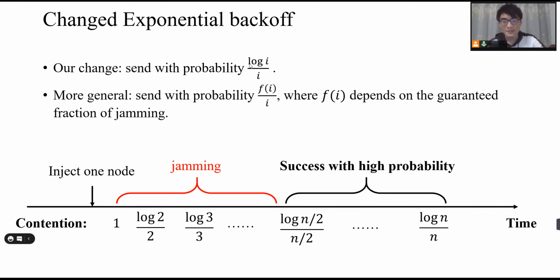Actually, I set the numerator to be log I because here we consider the situation that there is a constant fraction of jamming. If the jamming severity is changed, then we can also change the numerator to be another function that depends on the severity of the jamming. So that's how to expand this to a general case.